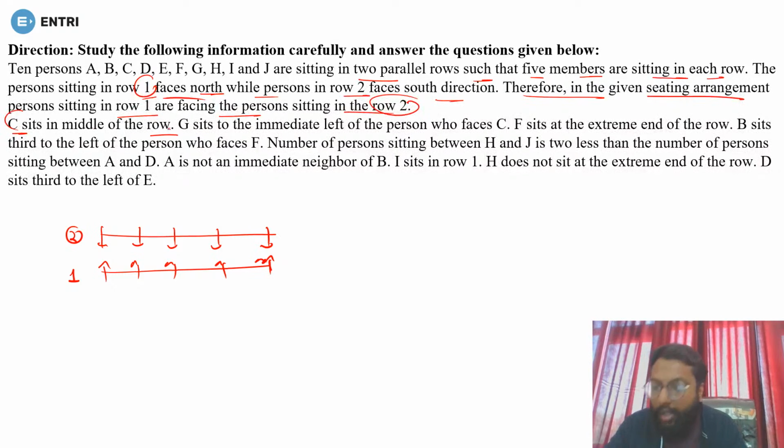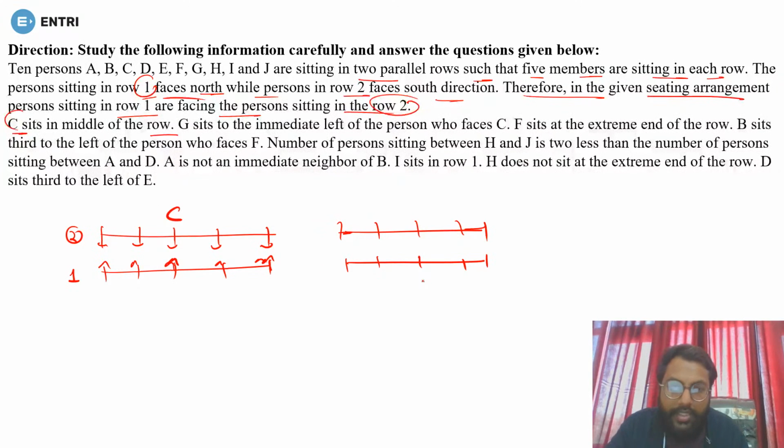C is sitting in the middle of the row. Now C is in the middle. If C is in the middle, it can be in row 1, it can be in row 2. So there are two possibilities. Yes or no? First of all, let me know this thing. There will be two possibilities. Yes or no, guys? So C can be here or C can be here. Yes or no? Done.